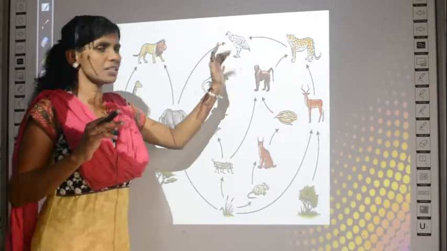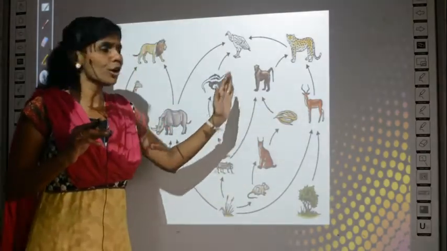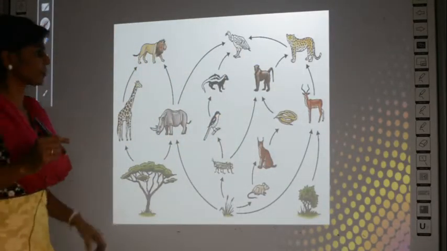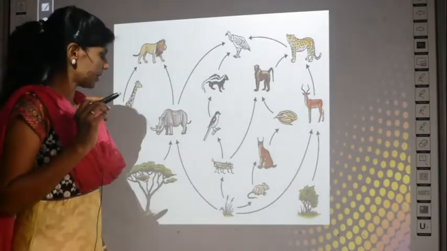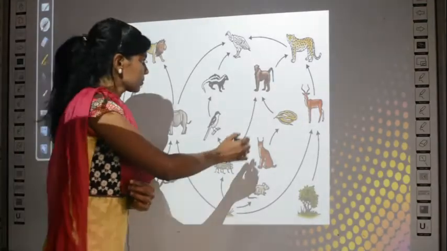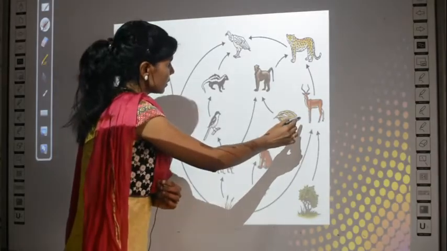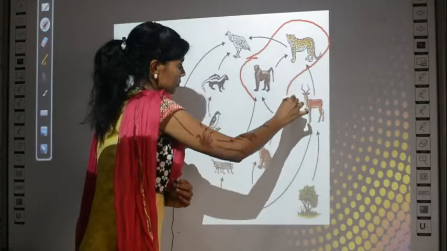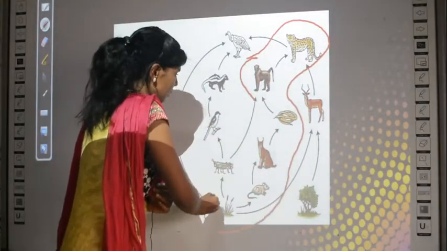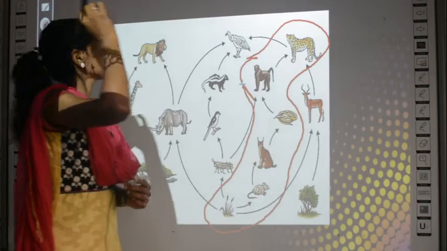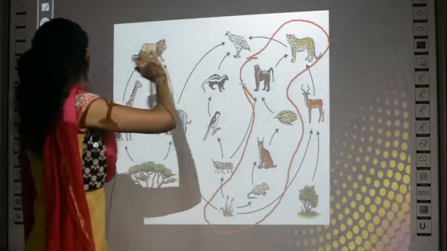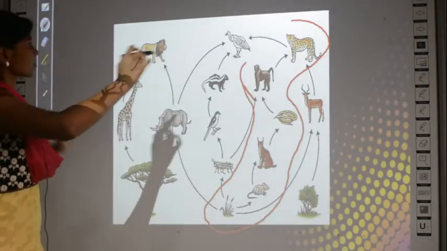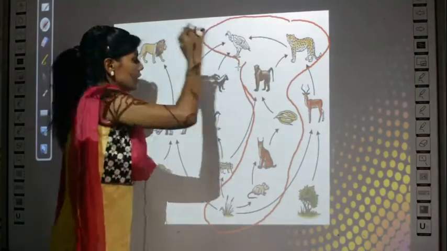Whereas, if you see here, this is a complicated one. This is called the food web. It is not a chain. It is called the food web because, see, we can start like this. Let this be a food chain. See, it does not end, even it continues here. A very big food chain.